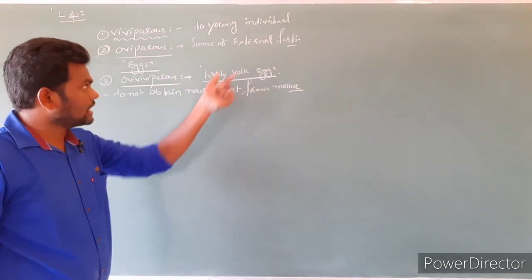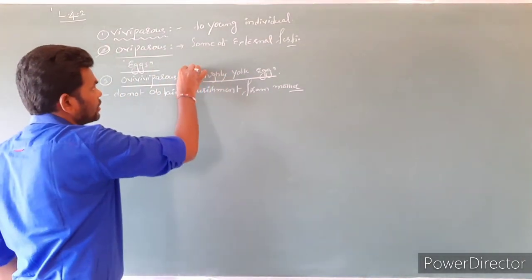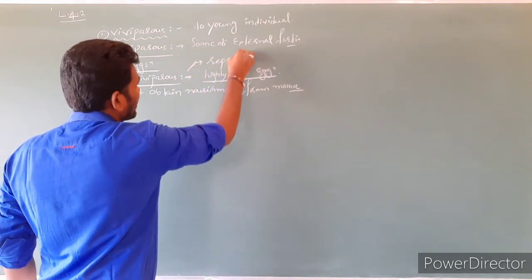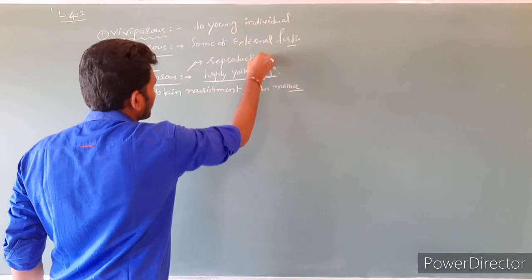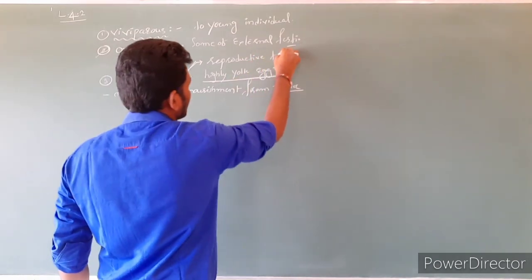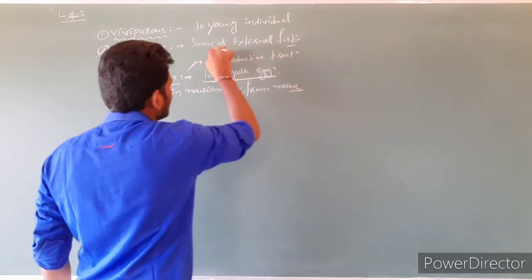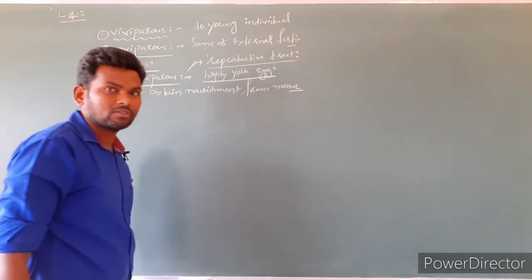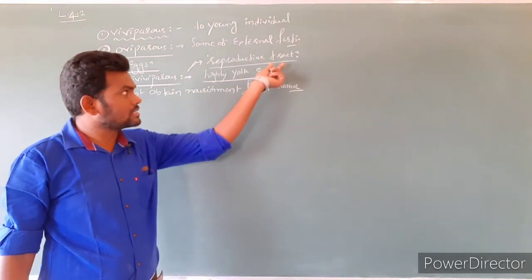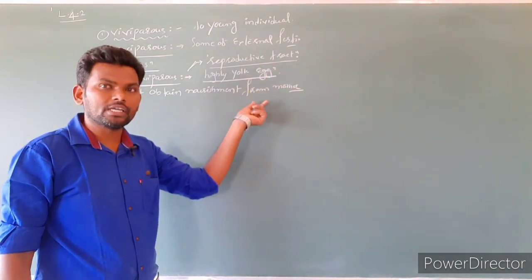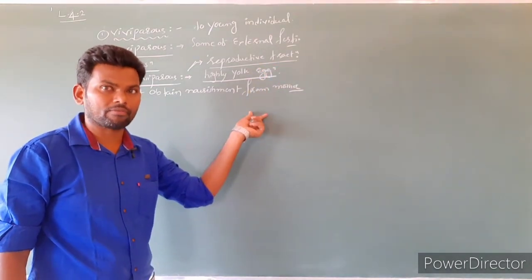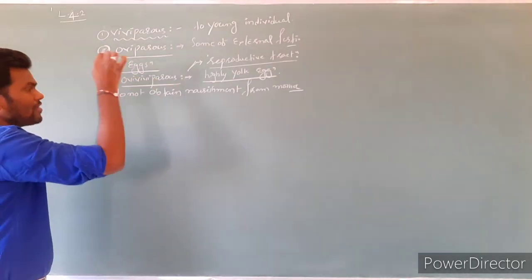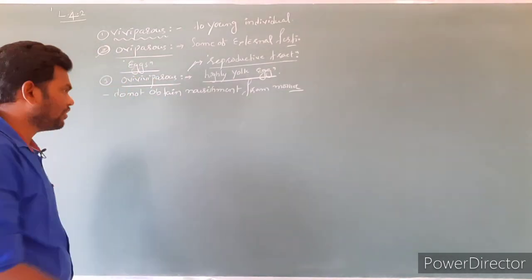So this egg is going to stay within the reproductive tract, and these egg cells do not obtain any nourishment from the mother. So that's why they are called as what? Ovoviviparous.